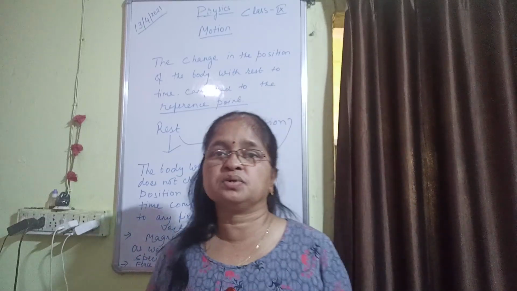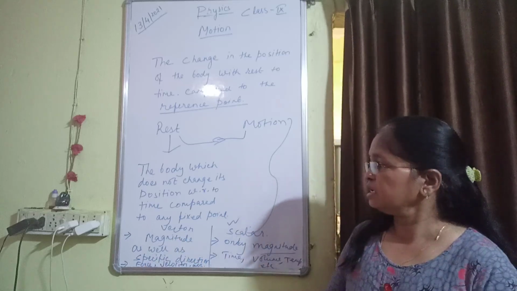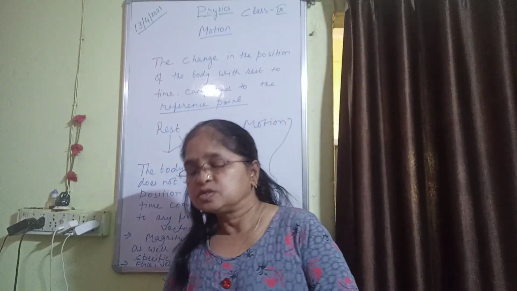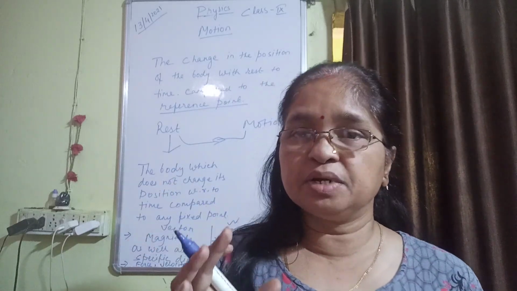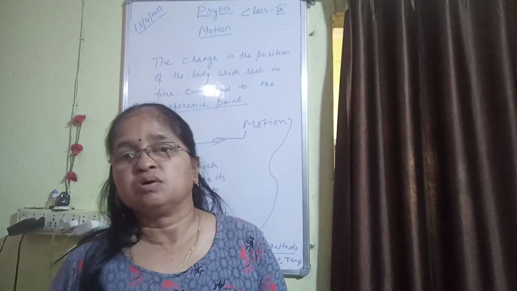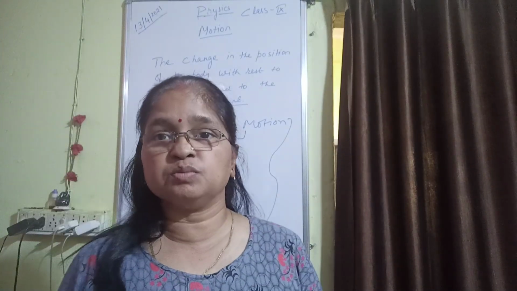So all the physical quantities are divided into two parts, that is scalar quantity and vector quantity. So now next we will study the fundamental terms, or you can say processes, which can describe motion.